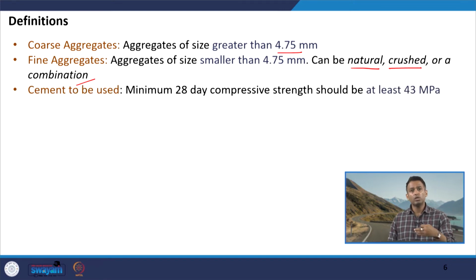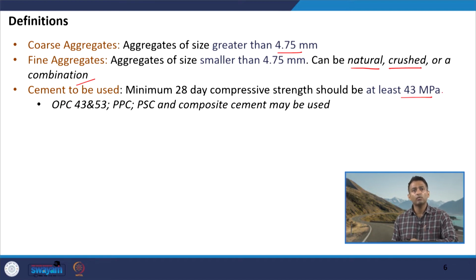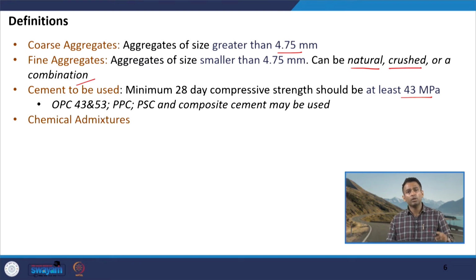Talking about the cement to be used, again something which we have already discussed, typically in concrete which we use in pavement, we go for either OPC 43 or 53. So, the minimum 28-day compressive strength should be at least 43 MPa. We can use OPC 43 and 53. We can also use PPC, pozzolanic cement, we can also use slag cement, and we can also use a composite cement. So, these are the options available.